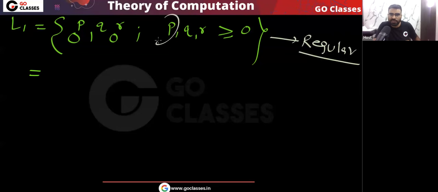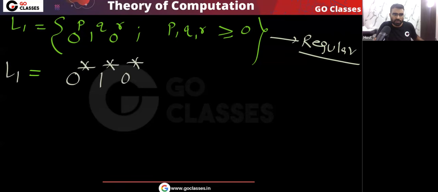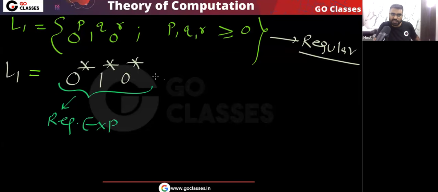anything. P can be any value greater than or equal to 0. Q can be any value greater than or equal to 0. R can be any value greater than or equal to 0. So for this language, I can write the regular expression: any number of 0 followed by any number of 1 followed by any number of 0. Yes or no? This is the regular expression. So that is the reason I can say this language is regular. So L1 is a regular language.